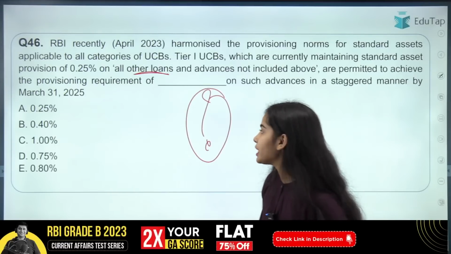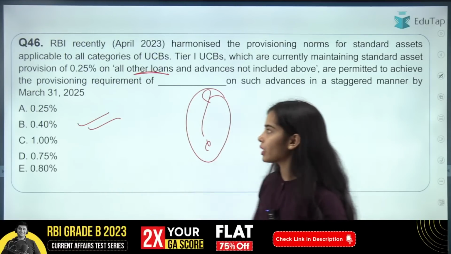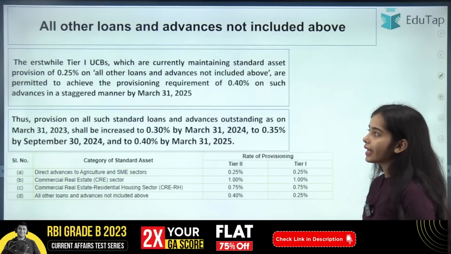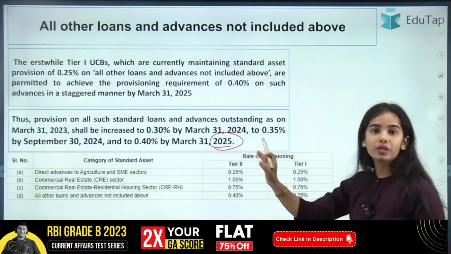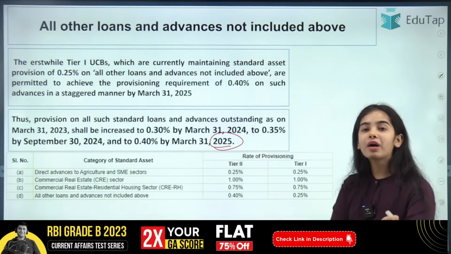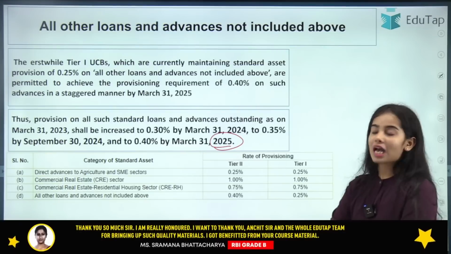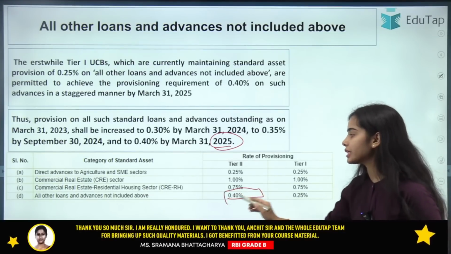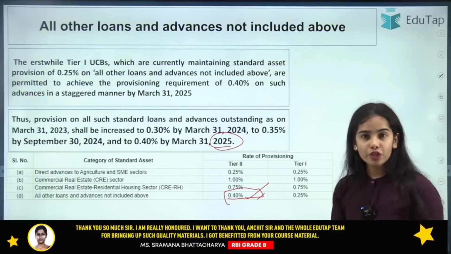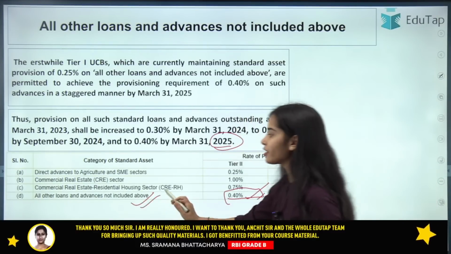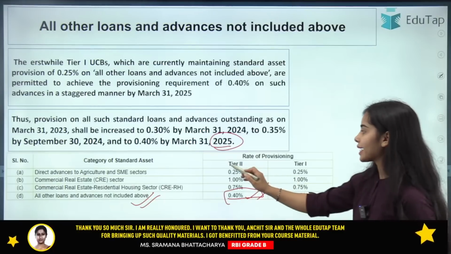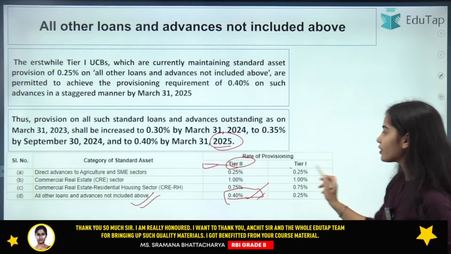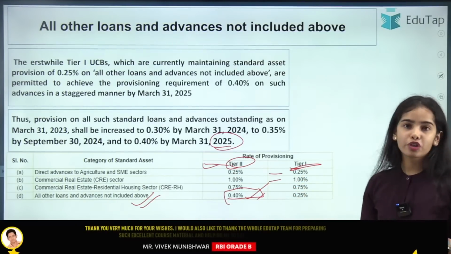So I am getting the answer B here. That is absolutely correct. Okay. So here by 2025, the timeline has been given to them. By March 31st, 2025, they have to start maintaining 0.40% of the provisions for all the other loans and advances. Okay, that is maintained by the other tiers. So the Tier 1 also have to maintain the same provisions now.